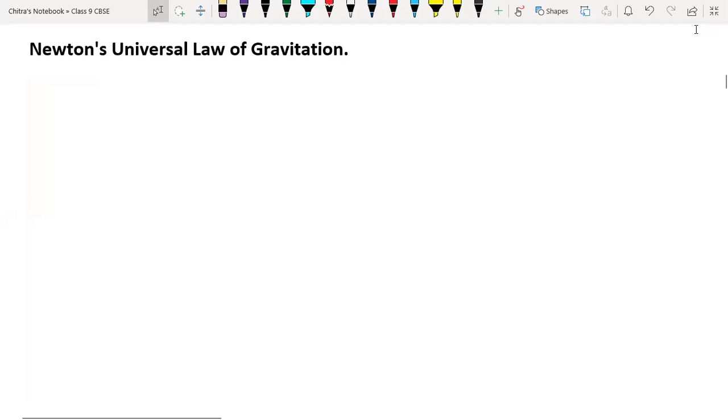So students, today we are going to understand Newton's universal law of gravitation. That law works in all possible places on earth as well as in the universe. That's why it is called Newton's universal law of gravitation. First we will go through the statement, and then we will write the statement for the universal law of gravitation.